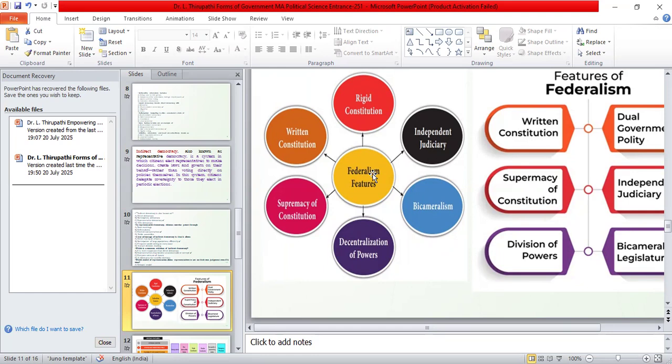Then we have to recognize the difference between the federal form of government and the unitary form of government. In the federal form of government, the written constitution is one of the most important features. If you look at the Indian Constitution, India has a written and the lengthiest constitution in the world.